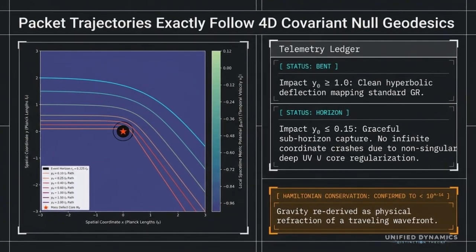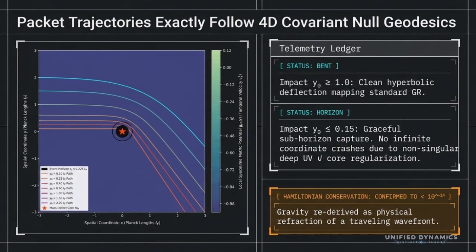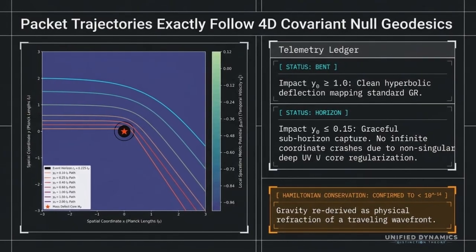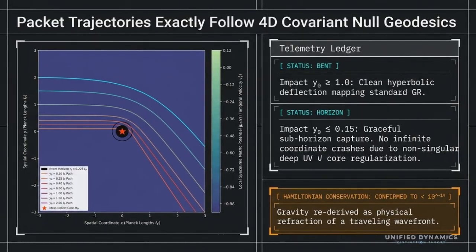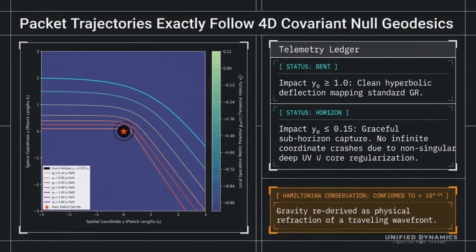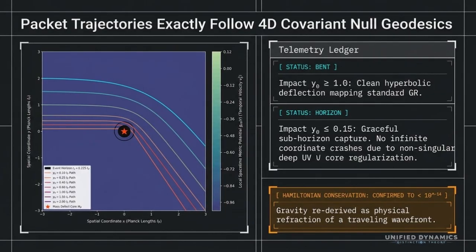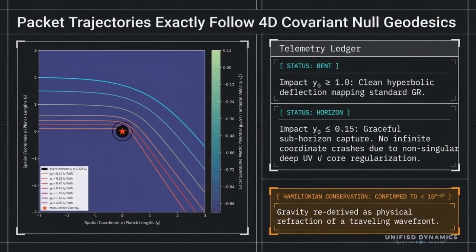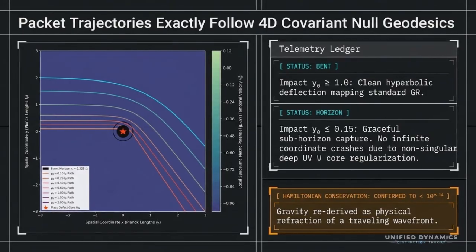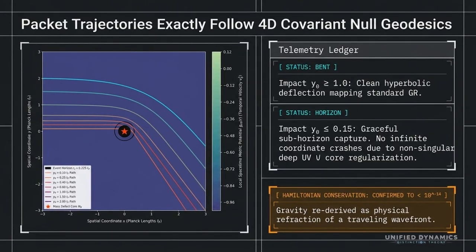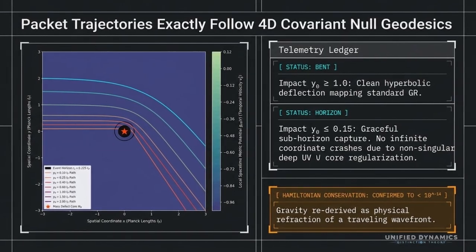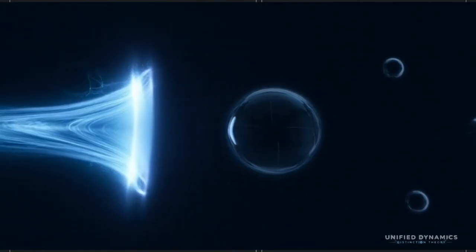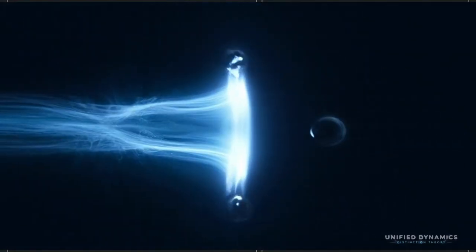Comparing packet trajectories to null geodesics. The phrase null geodesic just means the path followed by light or a massless wave packet in curved spacetime. The plot shows packet paths bending around a central structure. The right side telemetry ledger says that at larger impact distances, the packet shows clean hyperbolic deflection, which is the standard kind of bending we expect from gravity. Near the horizon region, the model says the packet still behaves gracefully because the ultraviolet core is regularized, meaning the model avoids an infinite crash at the center. The key claim is that gravity is being recovered as refraction of a traveling wavefront.